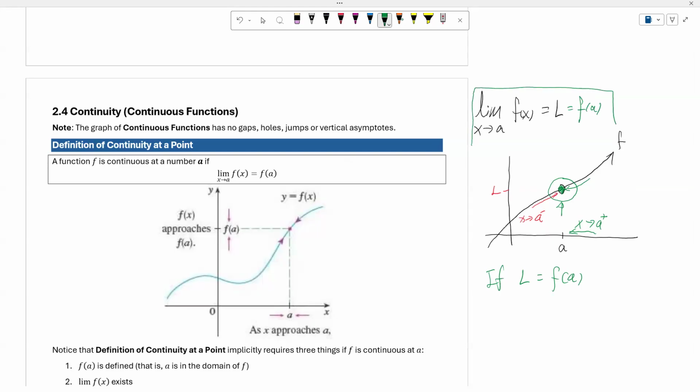Then now we just found that if I want to talk about the function being continuous at a, then we could write down the limit as x approaches a of f of x equals f of a.